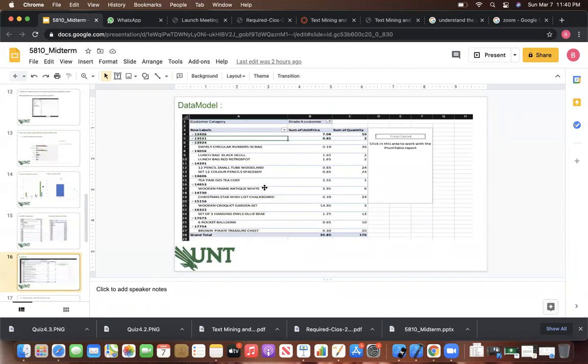And here the data model. For the data model, I created a data model based on the customer category. As I told previously, if the purchased amount is this much, I categorize a grade A customer. If the purchased amount is less than X, this is a grade B and grade C customer.